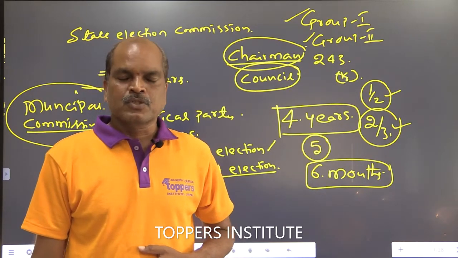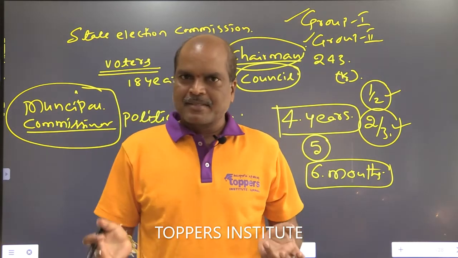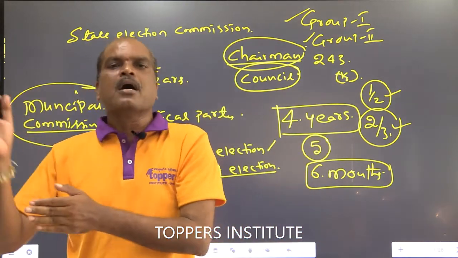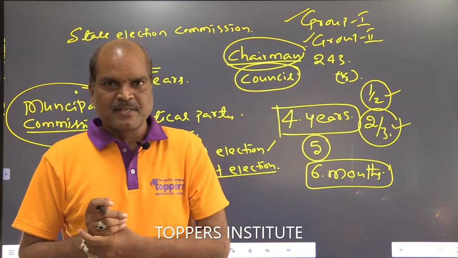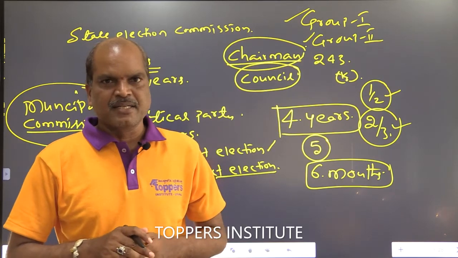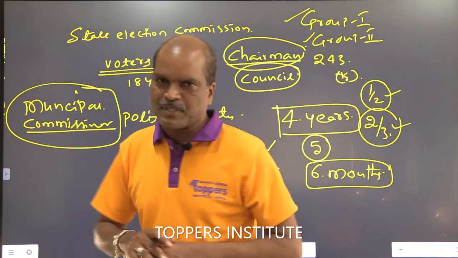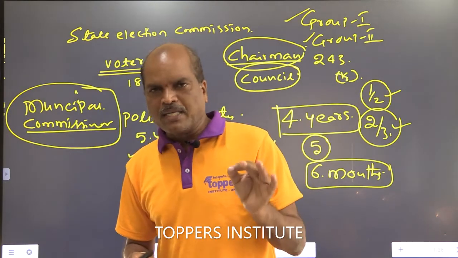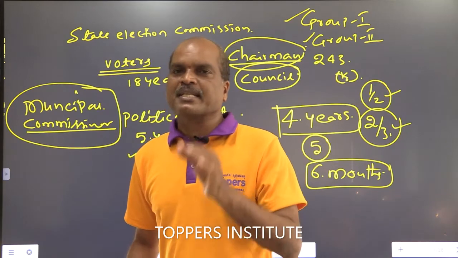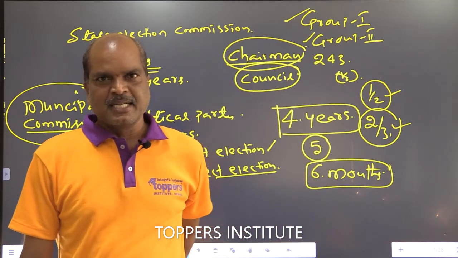So on the basis of the municipality's grade, the municipal commissioner is either a group 1 or group 2 cadre officer. Not 100% group 1 cadre officer, not 100% group 2 cadre officer. Either group 1 or group 2 cadre municipal commissioner is in each and every municipality.